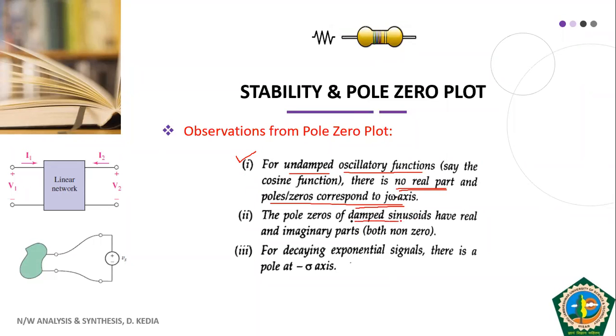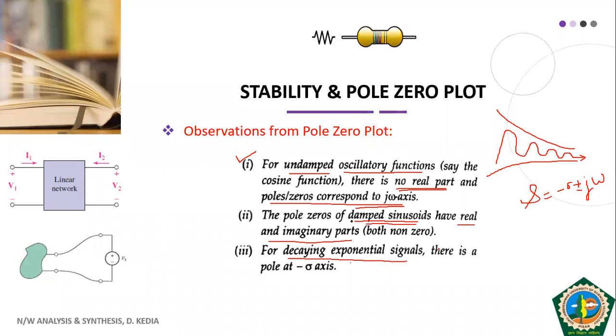In case of a damped sinusoid, meaning you imposed an exponentially decreasing function on your sinusoidal function, we had both a real part and an imaginary part. Your S became minus sigma plus minus j omega. So this is what we observed in case of a damped sinusoid. And for the case of decaying exponential signals, we got a pole only on the negative sigma axis.